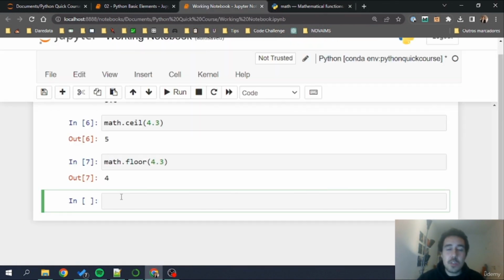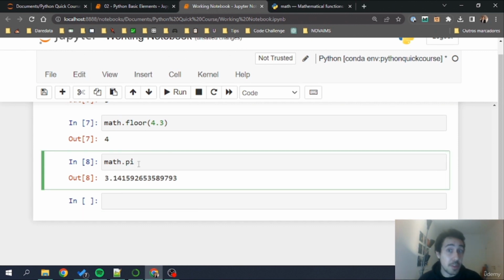Another thing that we can use with math is, for example, math.pi, which will give me the pi number. And notice that this is not a function because we don't use any parentheses to call it. What we do is retrieve the attribute, and inside this library math, we have pi stored as 3.14159, and so on. So this is a really, really long number with a lot of digits.